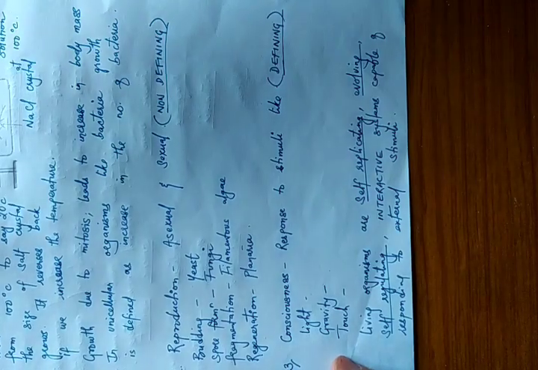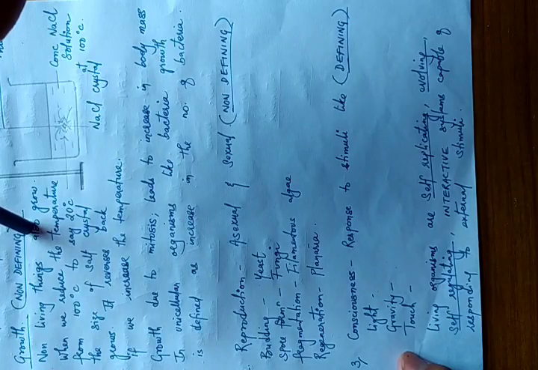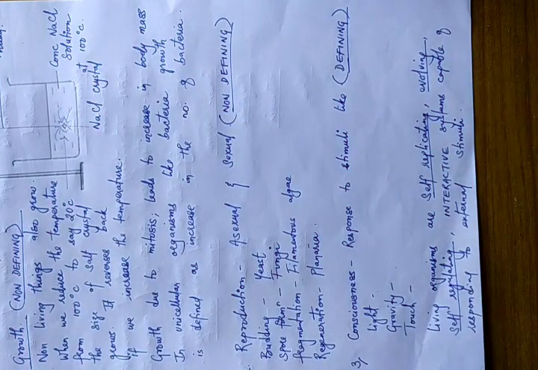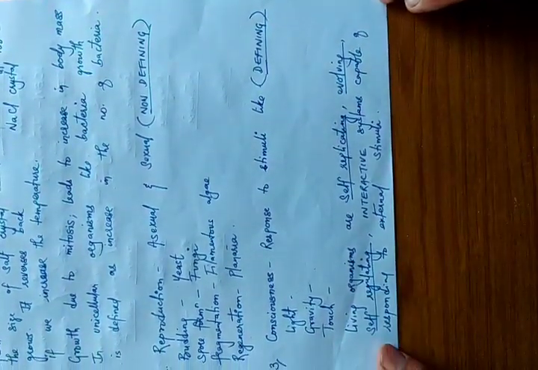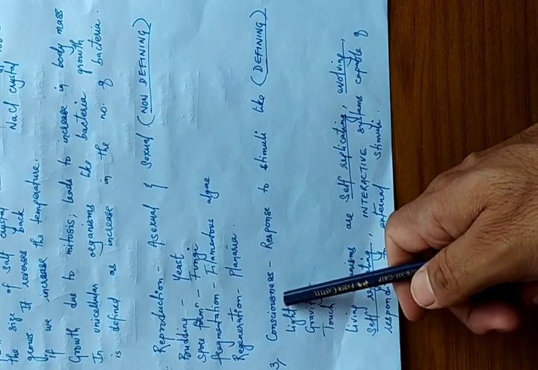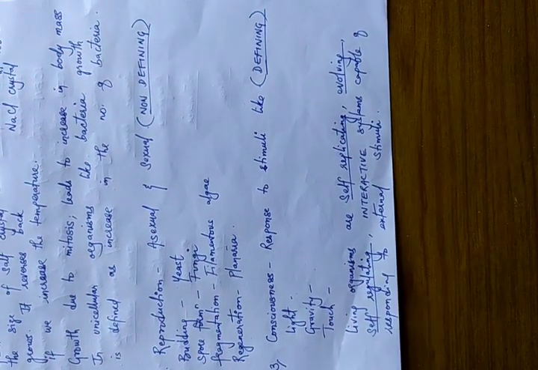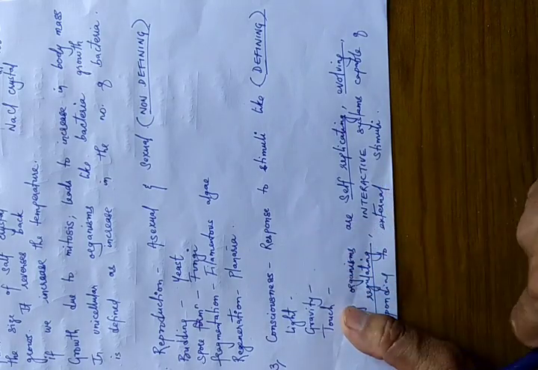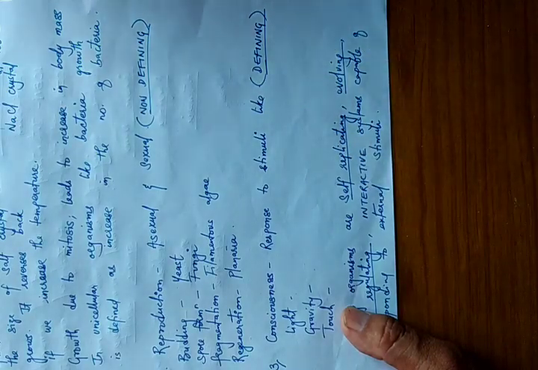Just as growth was a non-defining feature of living organisms, similarly reproduction is also a non-defining feature. Now the other very important, the most important one, is consciousness. Living organisms have consciousness, in the sense that living organisms can respond to certain stimuli, maybe heat, cold, touch, light, gravity, water.